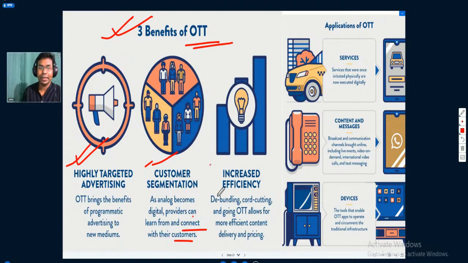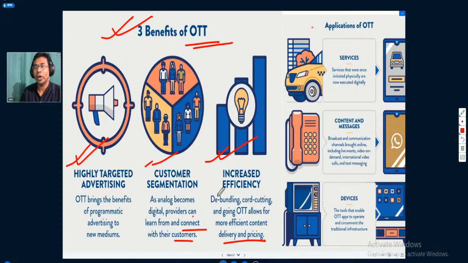They also have increased efficiency. They are able to do debundling and cord cutting, and going OTT allows for more efficient content delivery and pricing. So these are the benefits of over the top platforms.